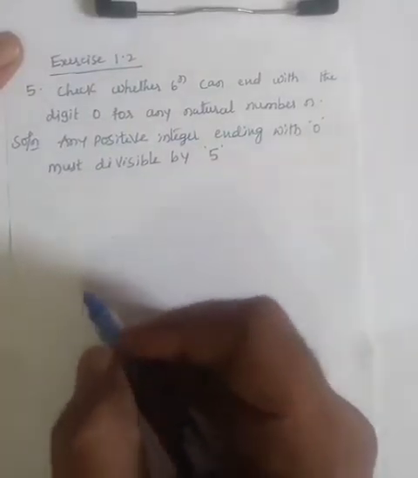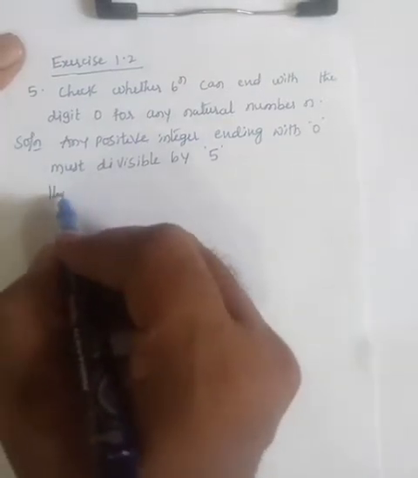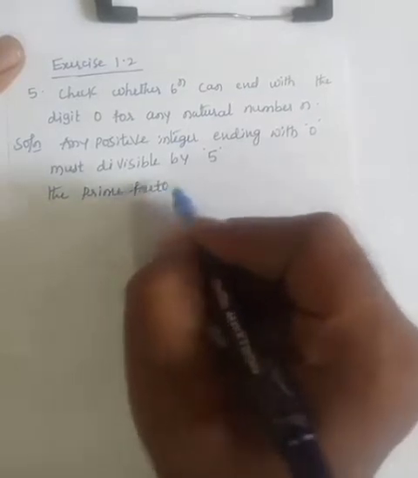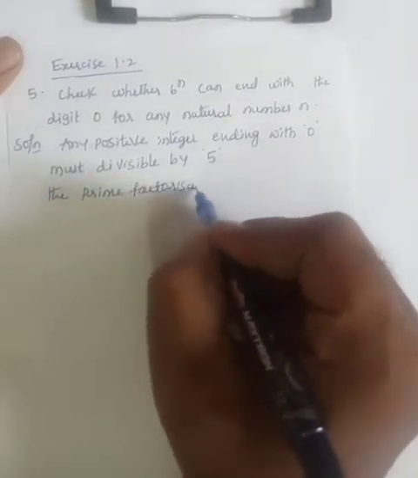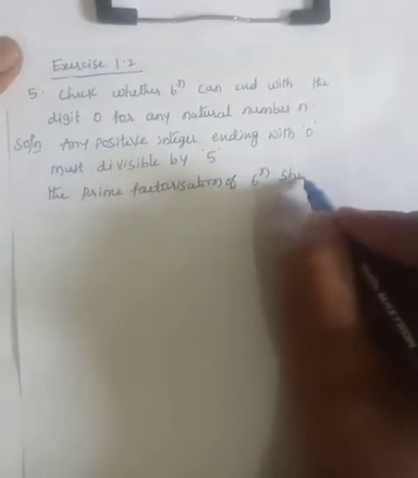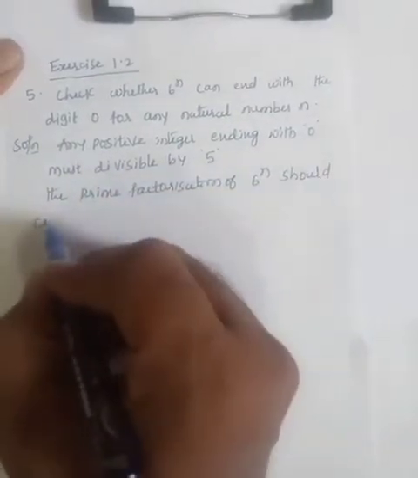It should be divisible by 5. Therefore, the prime factorization of 6 raised to n should contain